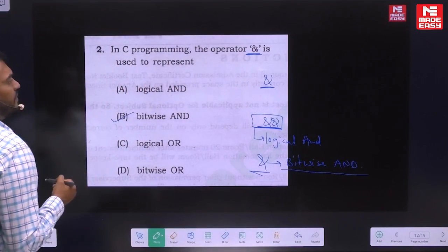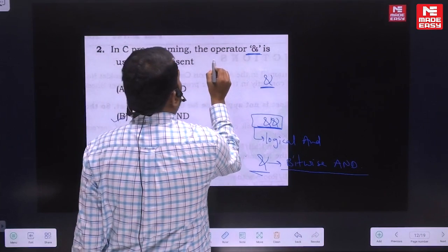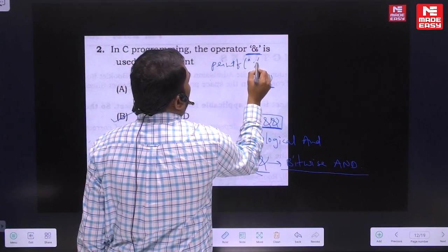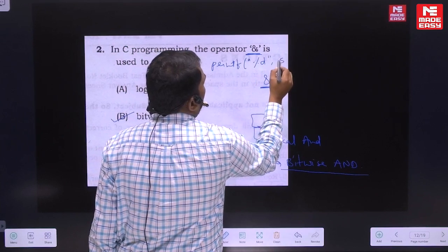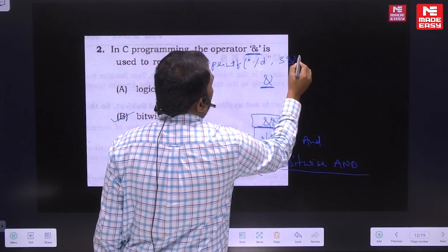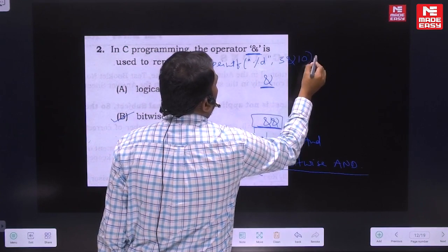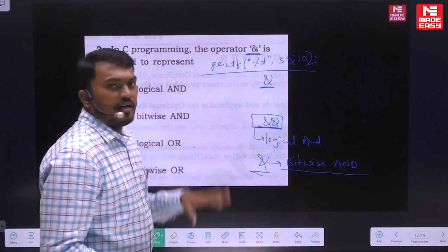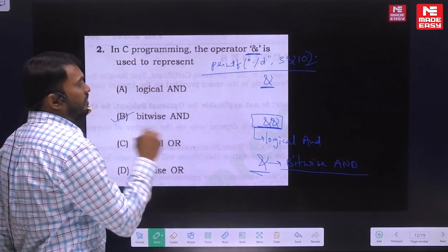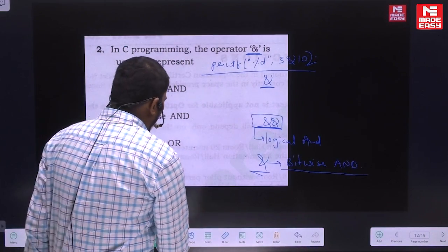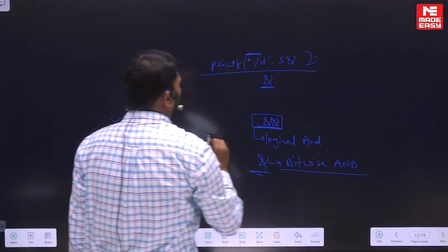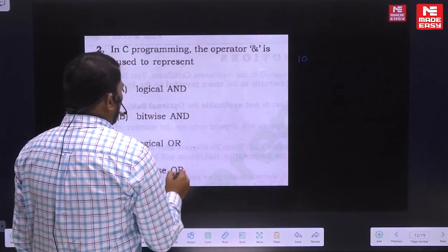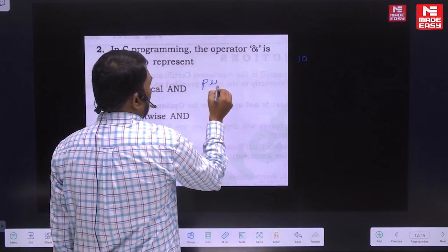For example, if you are printing something like printf percent d, 5 and 10, the binary bits will be operated on. Just for easy understanding, I take smaller numbers.